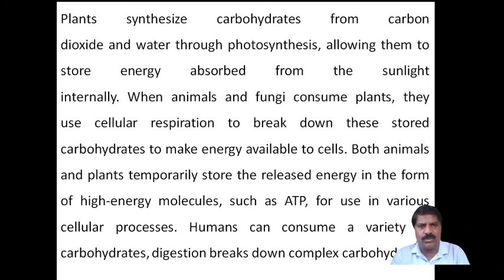It is a natural source. By using this, the plants synthesize glucose, and glucose is converted into starch, and the food energy is stored in plants in the form of starch.